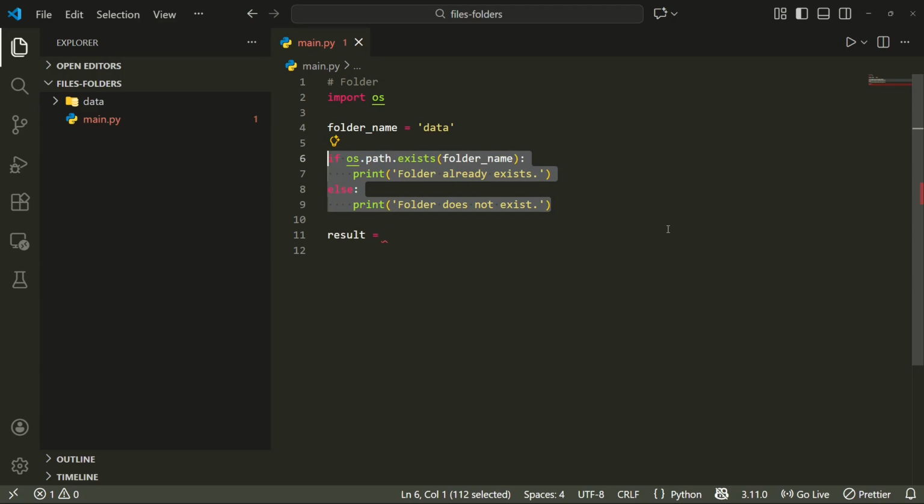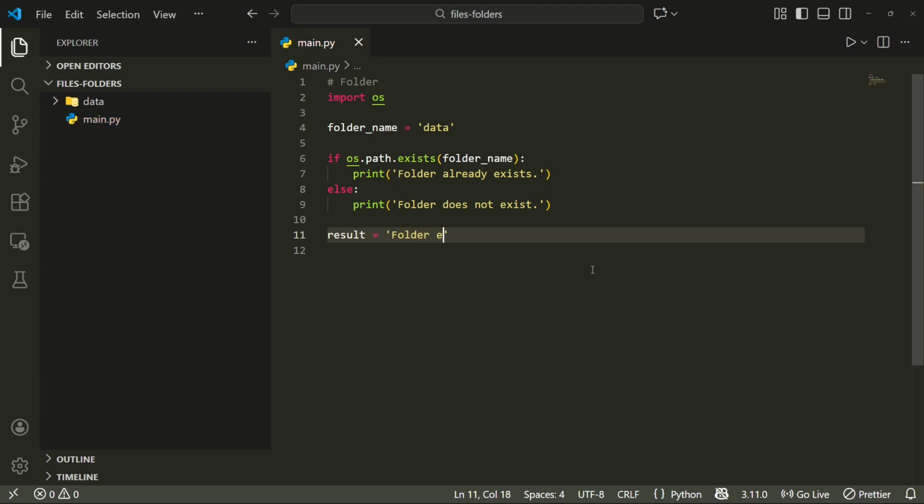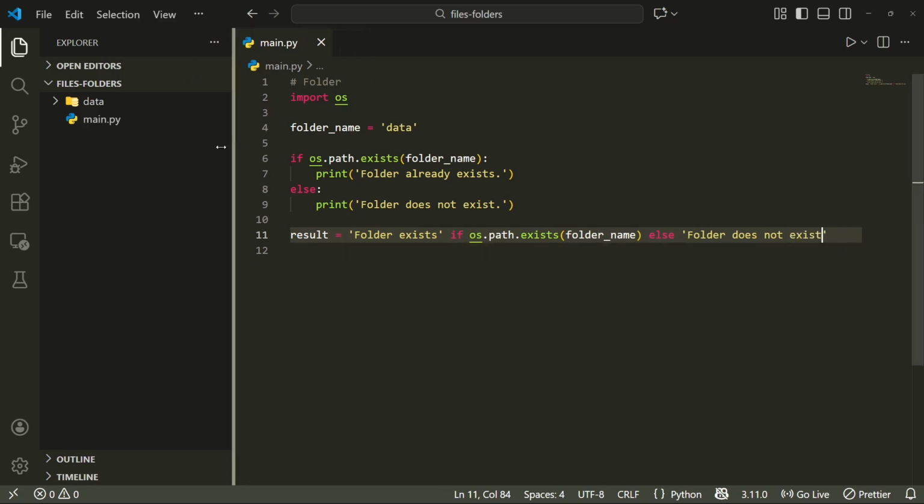can use a ternary operator. So it means that you can write a short code and it will be absolutely the same as this. Okay, so here, for example, it goes like this. So give me folder exists if this condition, else, you need to have else here, folder does not exist. Okay, like this. So I will do it like this.